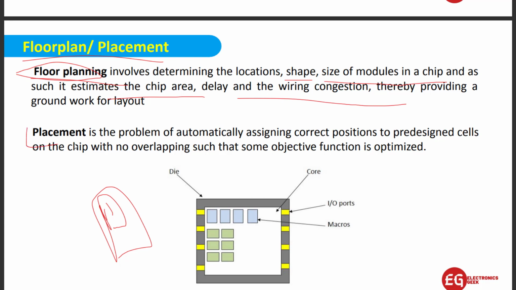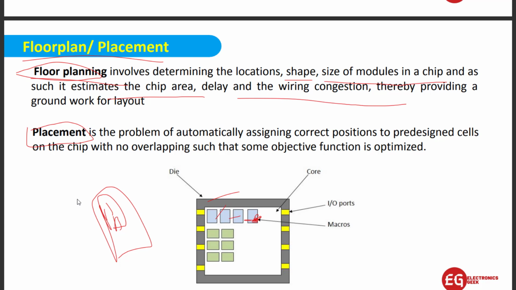Then placement. In placement we have to assign the pre-designed chip on the layout, like here you can see. This is the die and this is the core. Inside that we have given some macros, that is the modules. These are the modules, like it can be the multiplexer, divider, anything. Okay, so that is the placement.